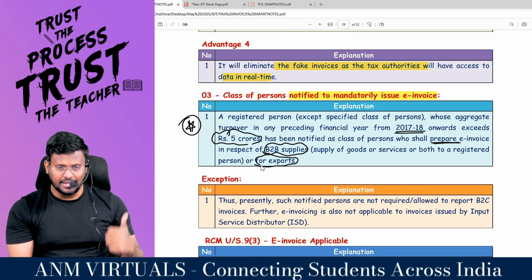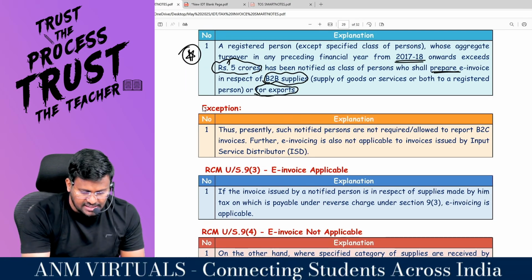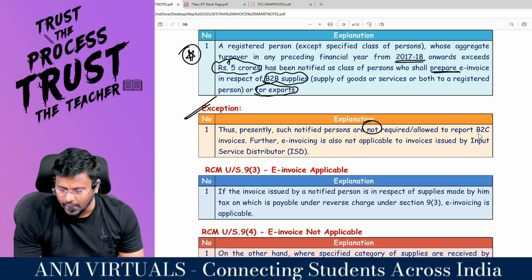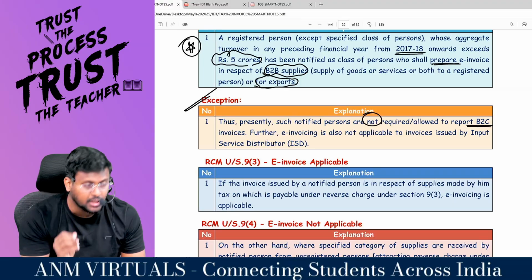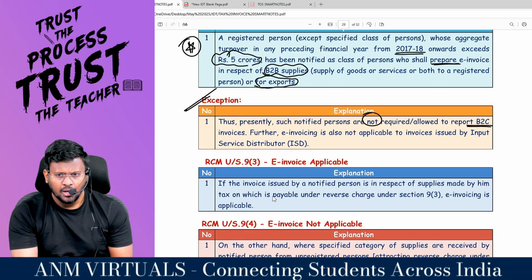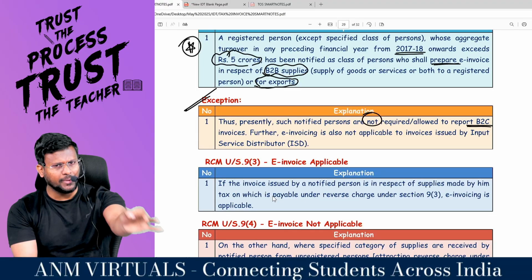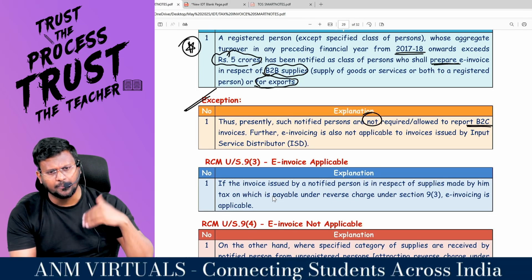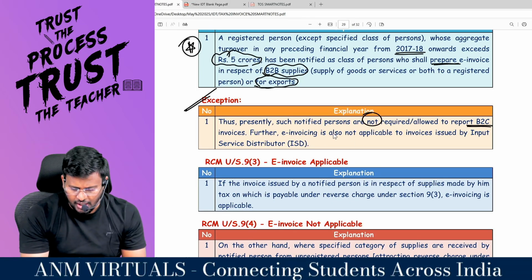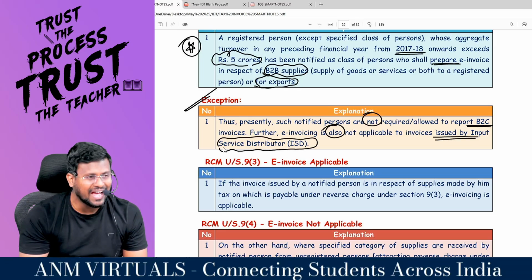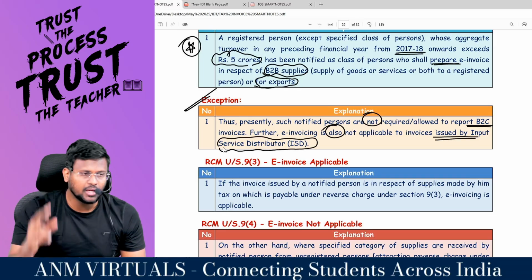Comfortable? Yes, sir. But there is an exception: such notified persons are presently not required or allowed to report B2C invoices. So e-invoices are covered only under B2B. If you are supplying to B2C, those people are only required to issue normal invoices. Further, e-invoice is also not applicable to invoices issued by an input service distributor. ISD, as per section 20, will raise the invoice.